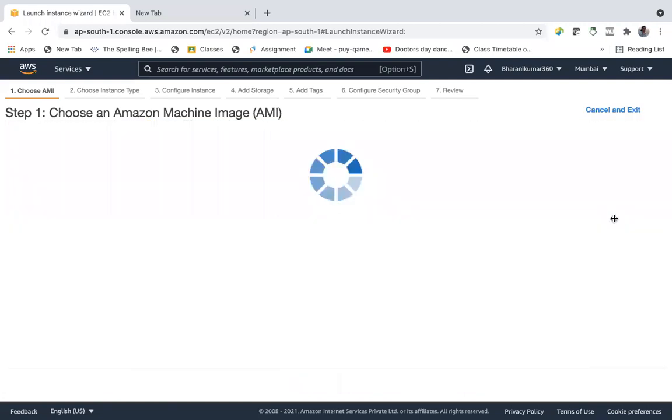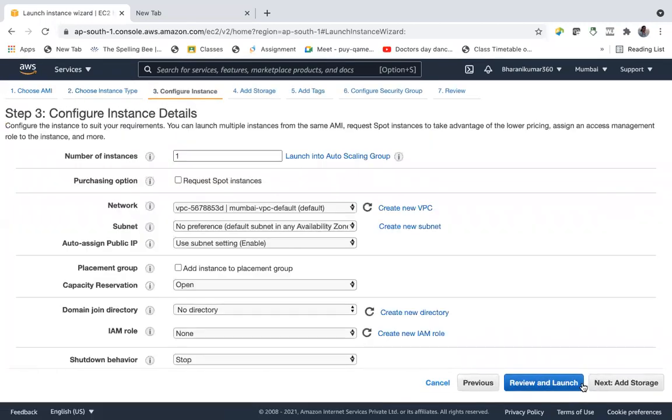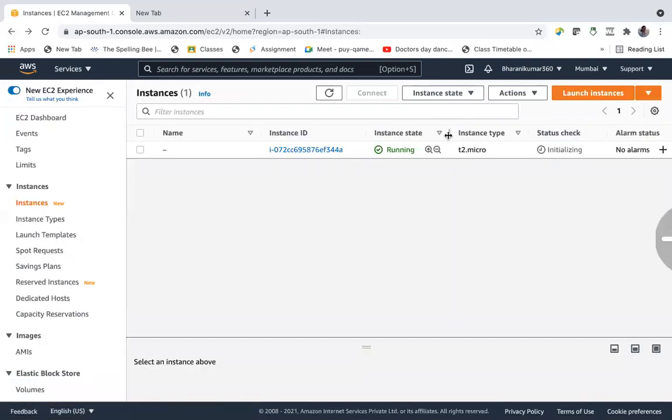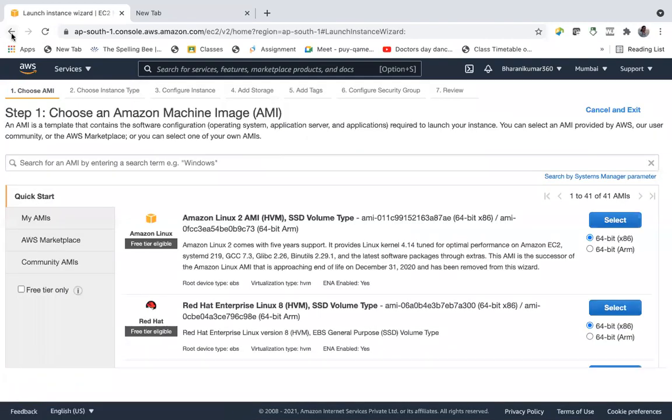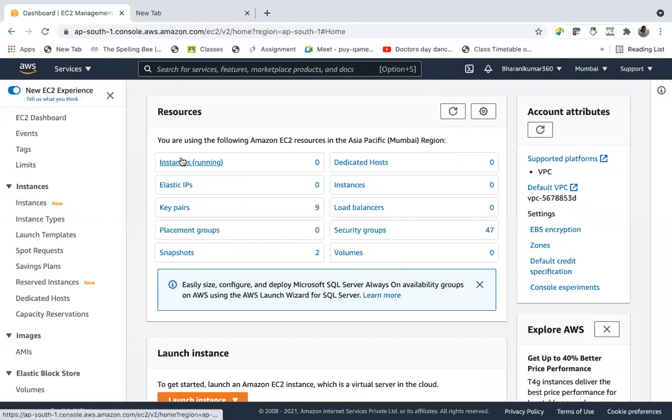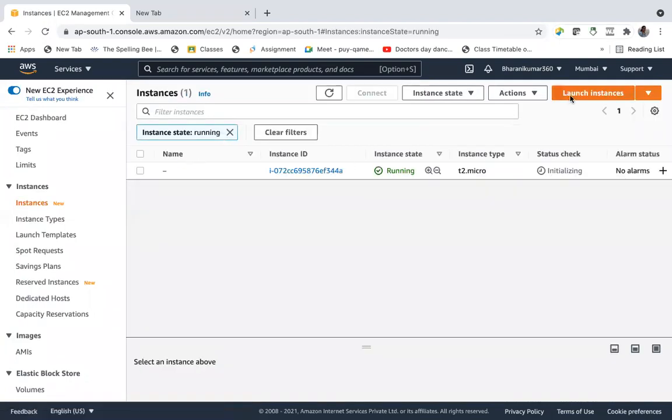And select this, and this is the key pair. Previously I think we have used sales, right? Let me go and check. Yes, right, sales. Now EC2 instances, launch one more instance.